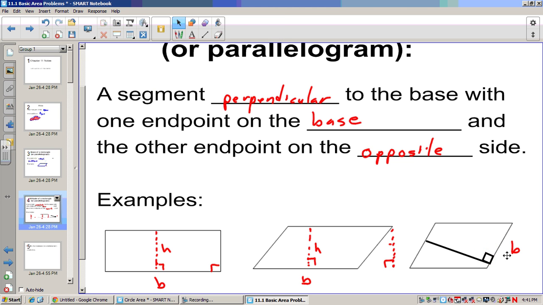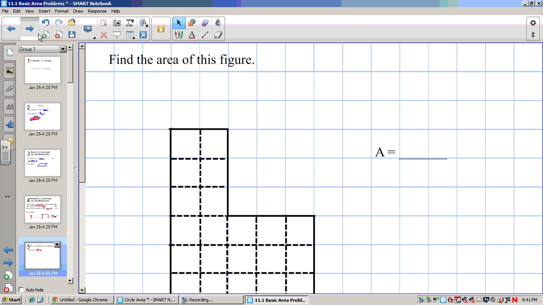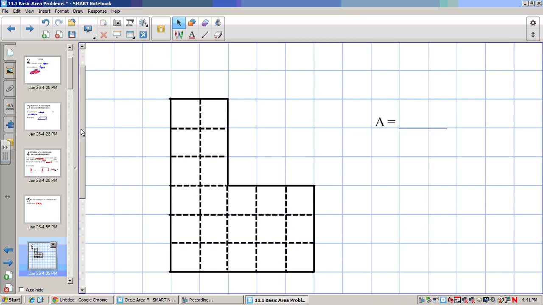And that lines up pretty well with both sides. So that means that that does meet it at 90 degrees. So if this is the base, this is the height, which is going to be perpendicular to the base. Now the height of a rectangle is just the length of the altitude. So height and altitude are a lot of times used interchangeably.